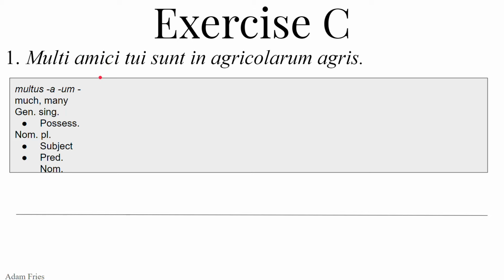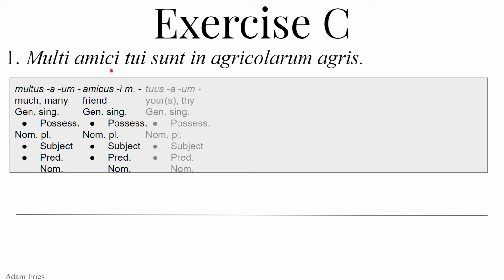Amici, that comes from amicus, i, masculine, meaning friend. It also could be genitive singular showing possession, or a nominative plural showing subject or predicate nominative. Then we have tui from tuus, a, um, meaning yours in the singular or thy. It could also be genitive singular showing possession or nominative plural showing the subject or predicate nominative. Wow, all of this could mean your many friends, many of your friends, or it could be of your many friends.